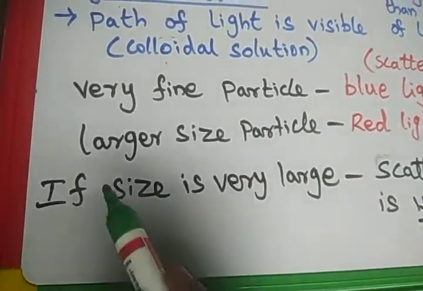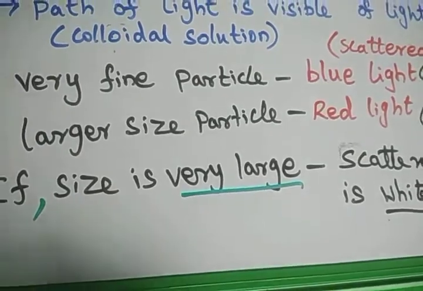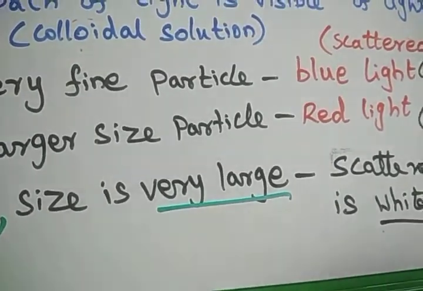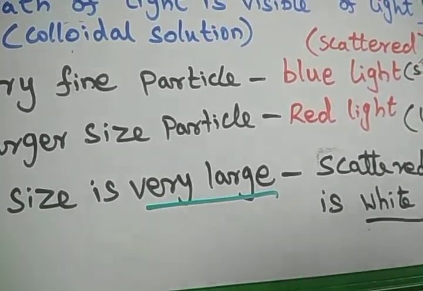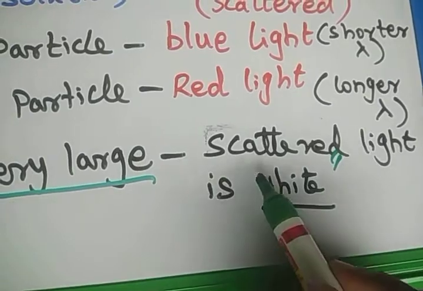Even further, if the size of the particle is very large, what will happen? The splitting of light will not take place. That means scattering will occur, but the splitting of light does not take place. The scattered light will be white in color.